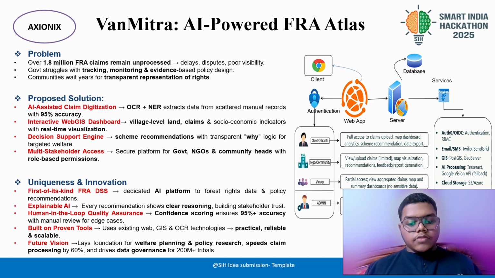Right. And the uniqueness and innovation, the thing that differentiates us from the rest of the applications, is first, a first-of-its-kind FRA DSS. As I told earlier, the DSS is an AI platform dedicated to forest rights data and policy recommendations, and it also explains why. The second is human-in-the-loop quality assurance. We have a confidence scoring.